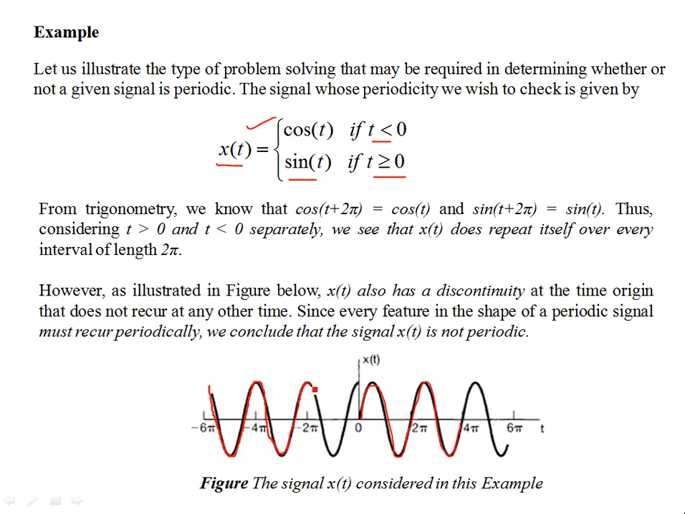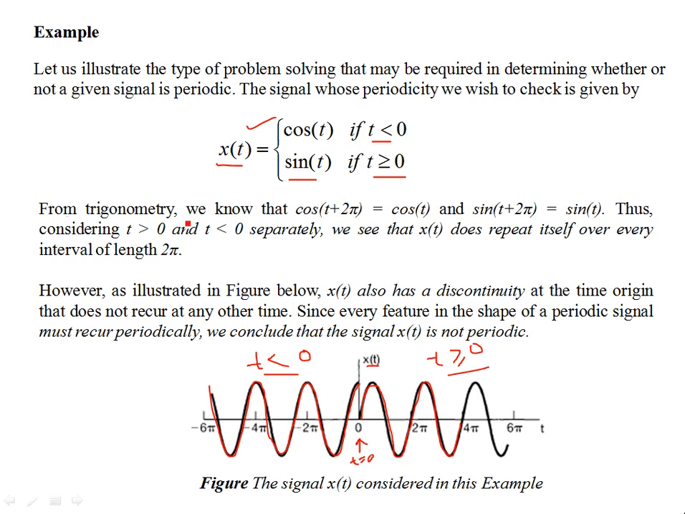As the signal is defined, there's a discontinuity that occurs at t equal to 0, and this discontinuity is not occurring anywhere else. You know that a sinusoidal signal or a cosine signal is always periodic. So if you partition the signal for t greater than or equal to 0 and for t less than 0, in these partitions the signal is periodic, right? Sine and cosine functions are periodic.